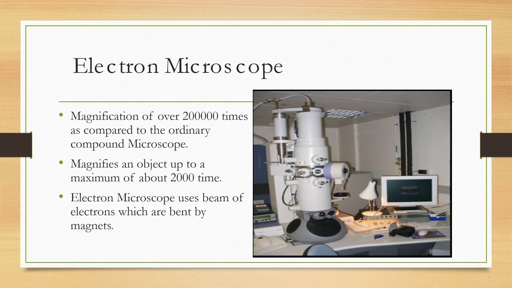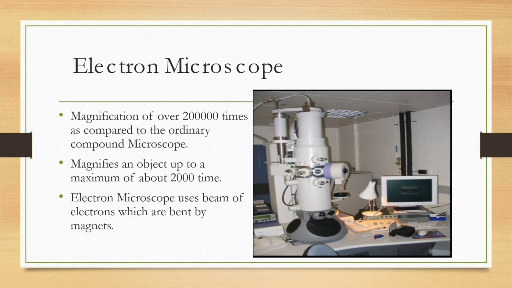The electron microscope uses a beam of electrons which are bent by magnets. So in this microscope, they use a beam of electrons. This beam of electrons passes through the magnet, and when it passes, it is bent by the magnet. So this is about the electron microscope.